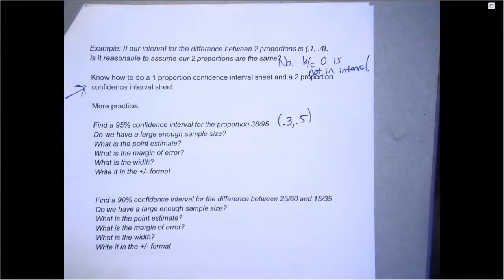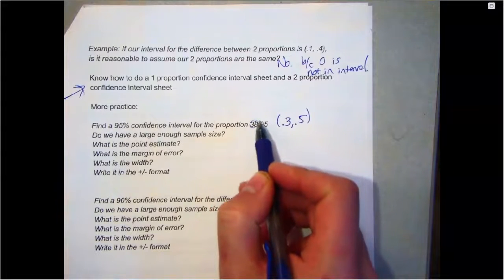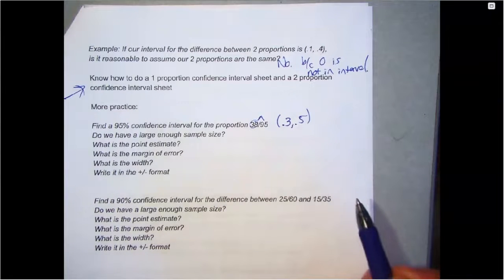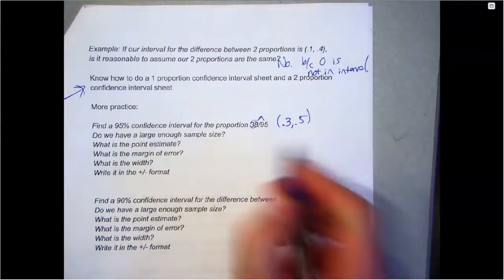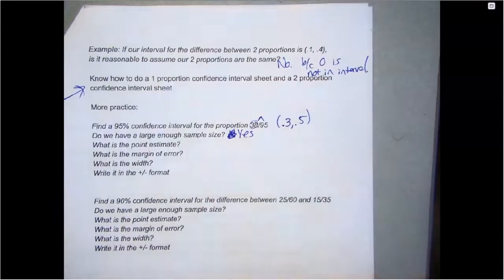Do we have a large enough sample size? Well, we have to make sure we have at least 10 yeses and at least 10 nos. 38 yeses, whatever the difference between those is, so like 57 nos. Those are all at least 10. So yes, large enough sample size.